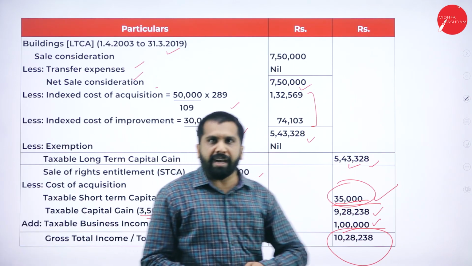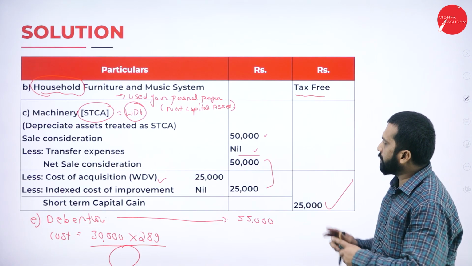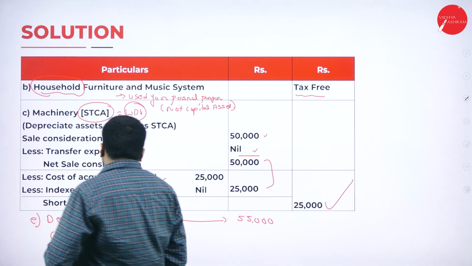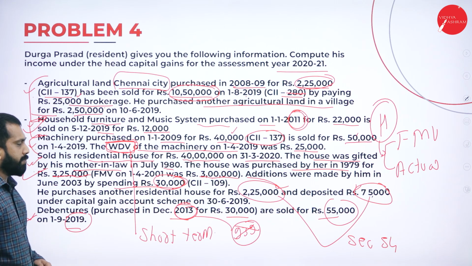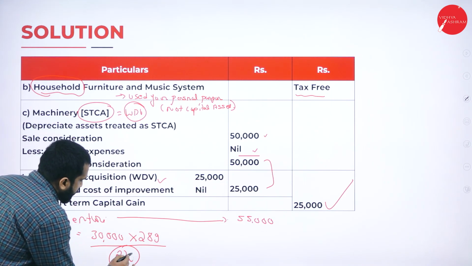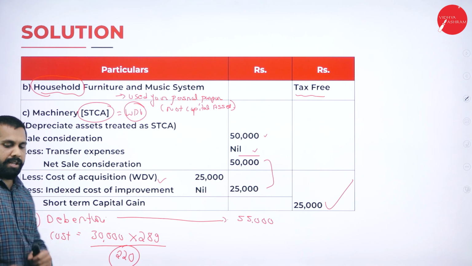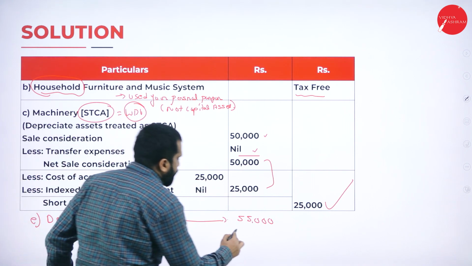Good. Now, I'll go back to your previous one. I gave you one small homework. Yes. Now, we are talking about 2013. What is the indexation number? The indexation number, maybe you have Googled, I think. The indexation number is 220. Clear? Now, if you calculate this, how much will you get? 30,000 multiplied with 289 divided by 220. You will get 39,409.